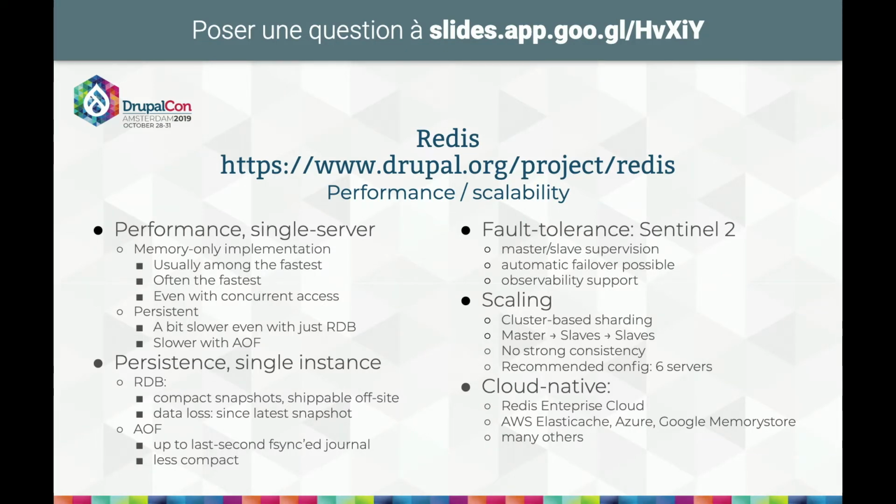About persistence, unlike Memcache, Redis can be only in memory or can be persisted to disk in two different ways. The RDB performs snapshots, which you can then take away for increased resilience, or AOF, append-only file, which allows you to sync to disk at the second rate. This is less compact.